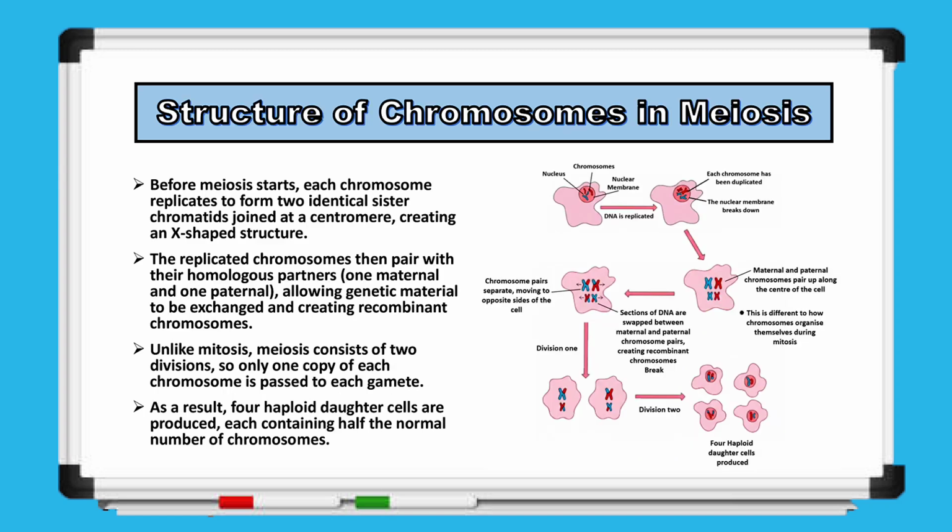The structure of chromosomes in meiosis begins with each chromosome replicating before the process starts. This replication produces 2 identical sister chromatids joined at a centromere, forming the characteristic X-shaped structure. These replicated chromosomes then pair with their homologous partners, one inherited from the mother and one from the father. During this pairing, sections of DNA can be exchanged between the maternal and paternal chromosomes, creating recombinant chromosomes and introducing genetic variation. Meiosis is unique because it involves 2 consecutive divisions. In these divisions, only 1 copy of each chromosome is passed to each gamete. As a result, 4 haploid daughter cells are produced, each containing half the chromosome number of the original parent cell. The way chromosomes pair, recombine, and separate in meiosis is distinct from their organization during mitosis.